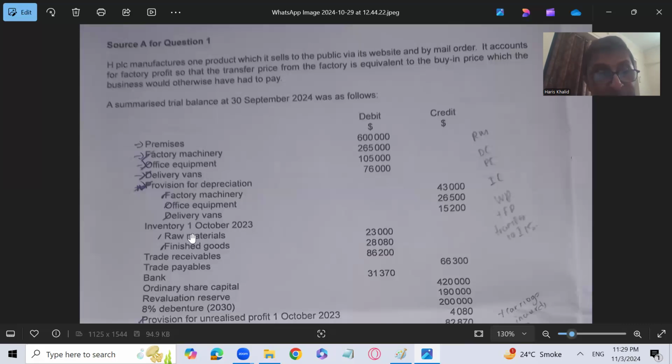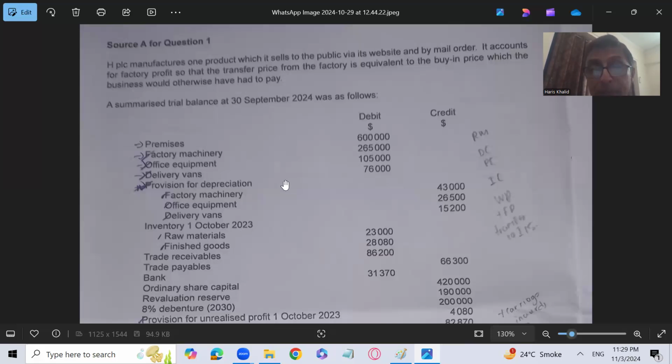Even if it is not written whether the inventory on 1st October is at cost, transfer price or market price, finished goods inventory is at transfer price because the question involves factory profit.